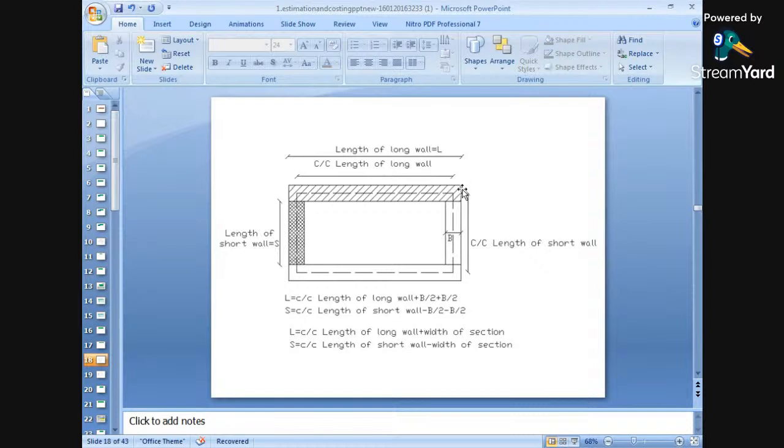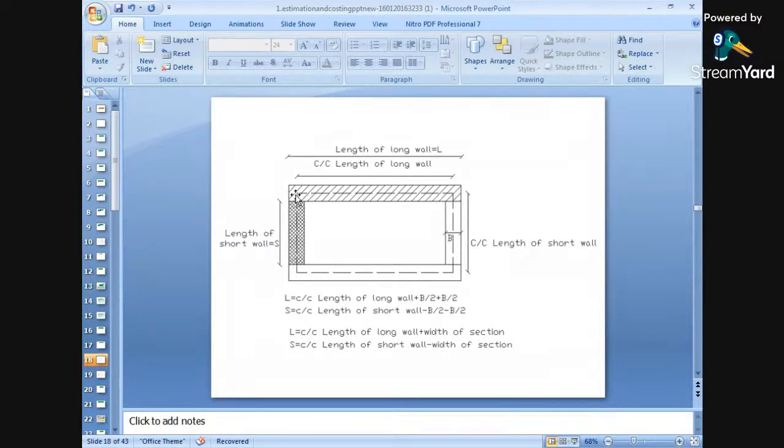Similarly, for the outer wall, we have included this hatched portion in the long wall. Leaving this hatched portion, this is the length of the short wall. This double dark line wall is the short wall. What about the center to center distance of the short wall? Here we have drawn the center to center length of the short wall. So what this method says is that we first draw the center to center distance, so we have drawn the center to center length.